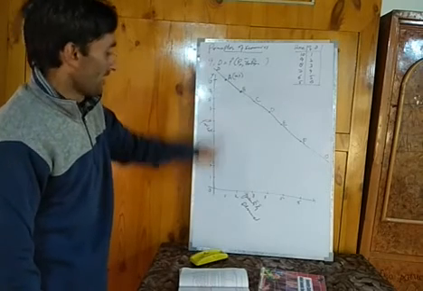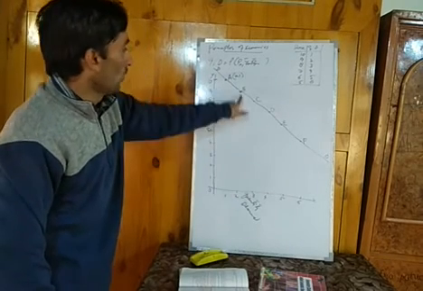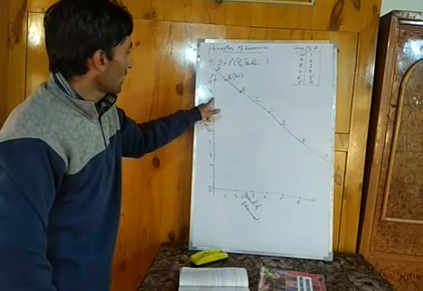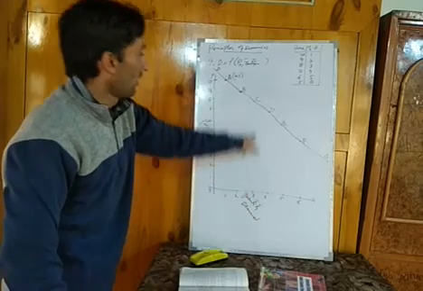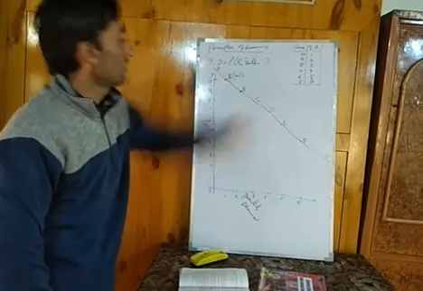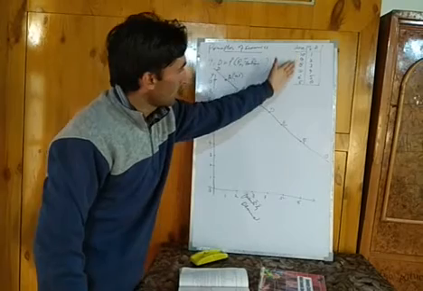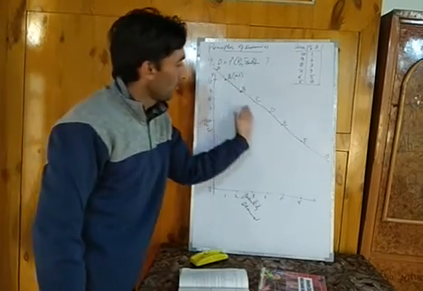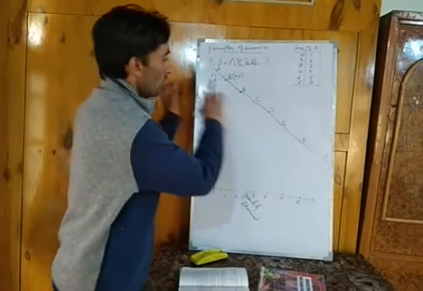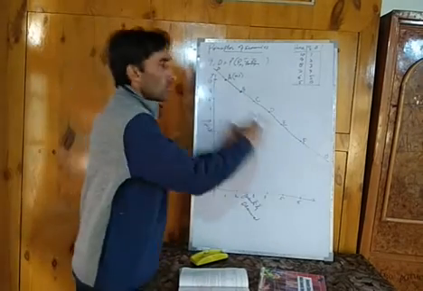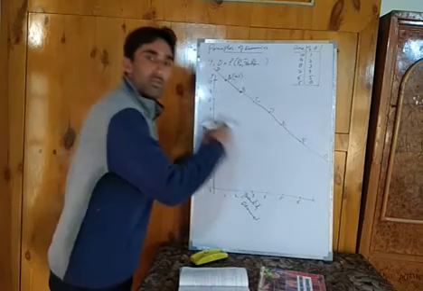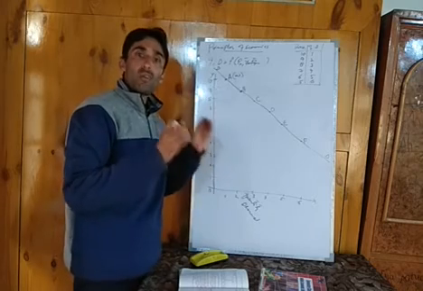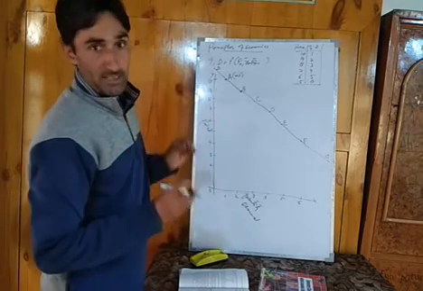When price falls to 9, demand extends to 2 and we get point B. When price falls again to 8, quantity demand extends to 3 and we get point C. As price falls, quantity demand extends and we get different points. When we join these points, we get a downward sloping curve. A downward sloping curve always shows a negative, inverse or opposite relationship between price and quantity demand.